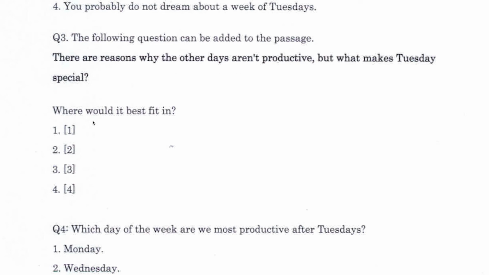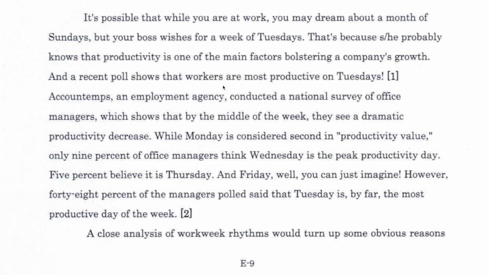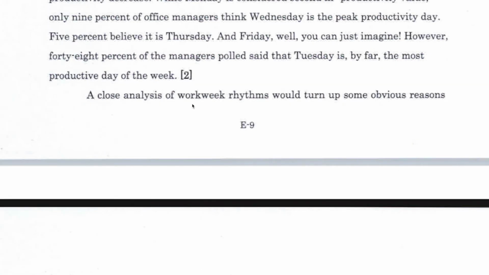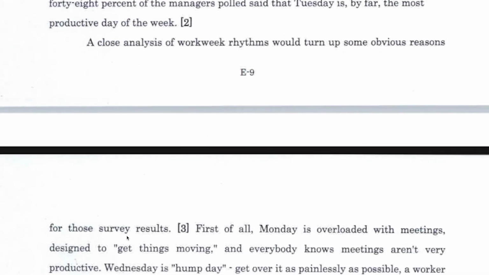Where would it best fit in? 1, 2, 3, 4. A recent poll shows that workers are most productive on Tuesdays. An employment agency conducted a national survey of office managers. 48% of the managers polled said that Tuesday is by far the most productive day of the week. A close analysis of work week rhythms would turn up some obvious reasons for those survey results.